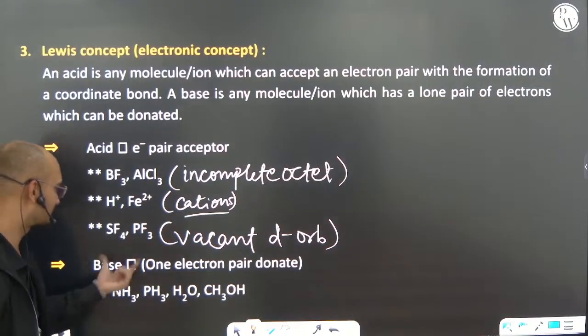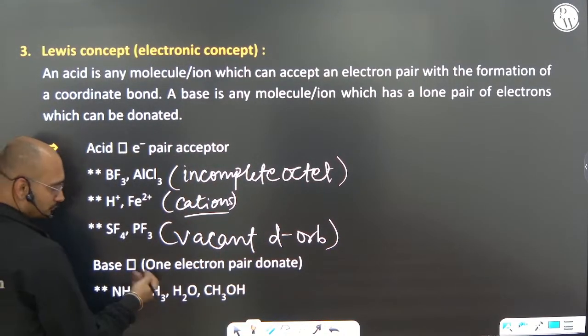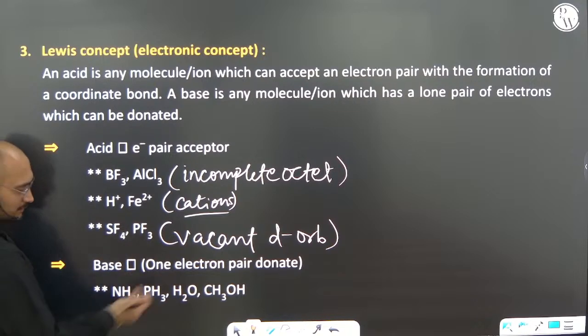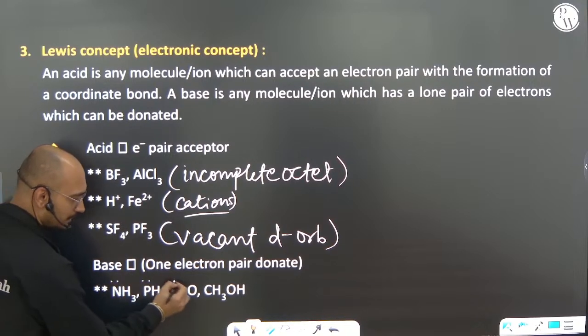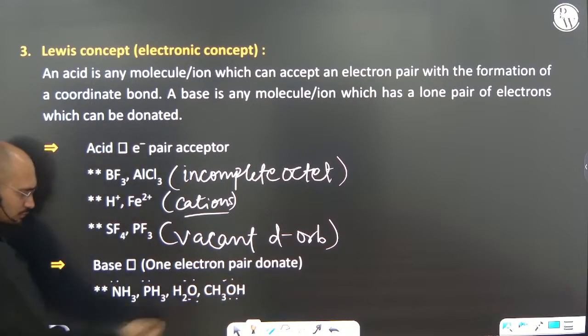Next, a base donates an electron pair. If you talk about a base or Lewis base, that will be something that donates the lone pair. For donating the lone pair, there should be lone pair availability. Because there is lone pair availability, they can donate it.